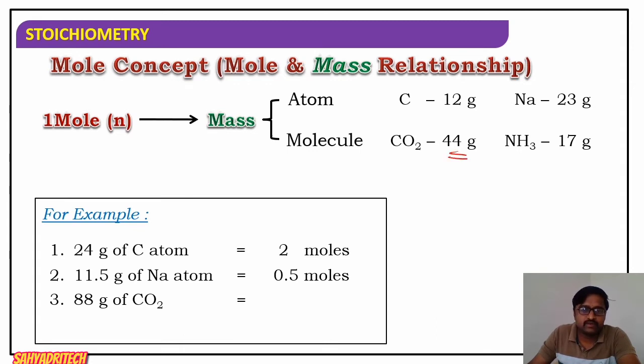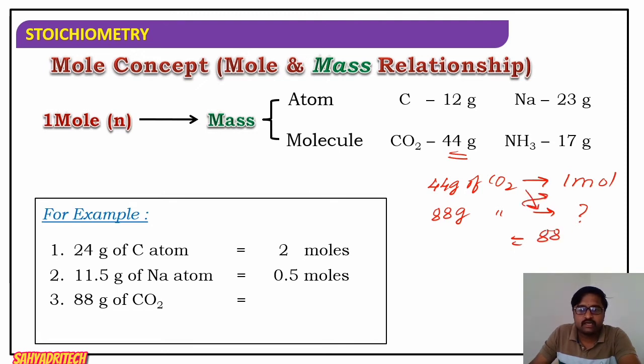Okay. Well, then if I consider 88 gram of carbon dioxide, say 44 gram, 44 gram means 1 mole. So 44 gram of CO2 refers to 1 mole. How much weight are they saying? 88 gram of carbon dioxide means how many moles? Simply we are going for cross multiplication: 88 into 1 divided by 44. So how much is it? It will be 2, right? So the answer is 2 moles. So we are converting number of moles into weight, and weight can be converted back to number of moles.